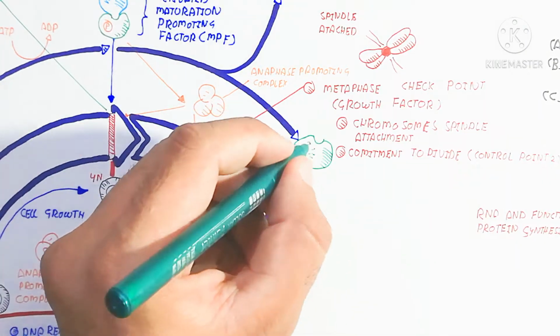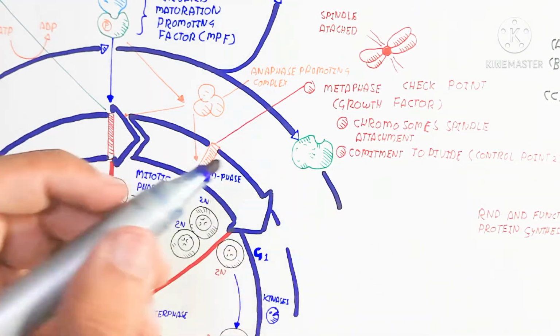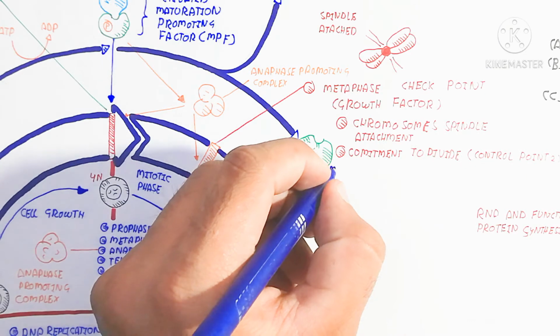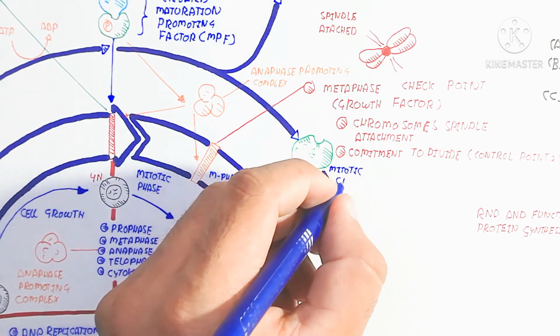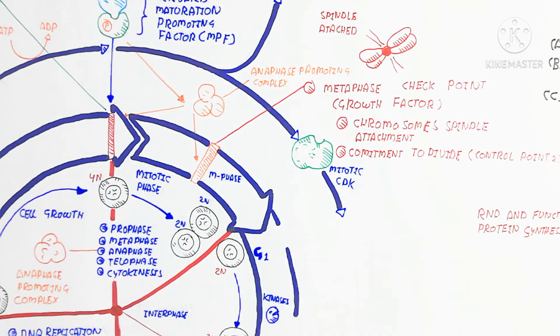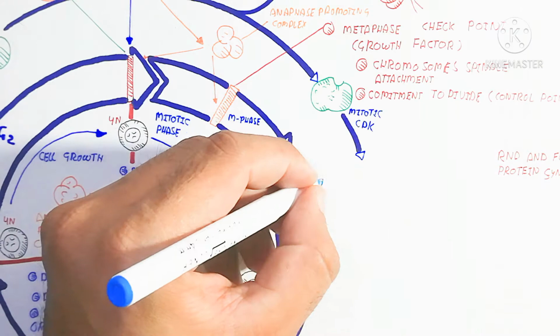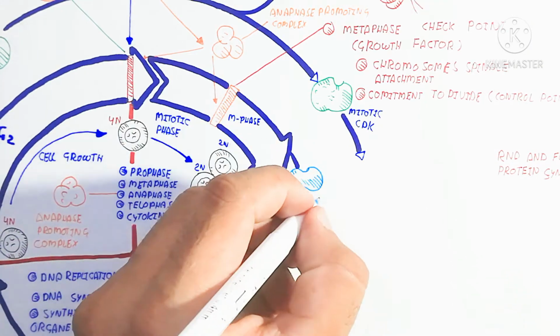So after all this, the active mitotic CDK and cyclin complex will be degraded. They're destroyed by an inactivating enzyme. The destroying of the mitotic cyclin suppresses the CDK, so that the next mitotic CDK will be used for the next cycle.